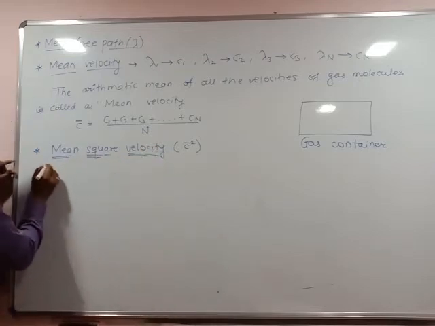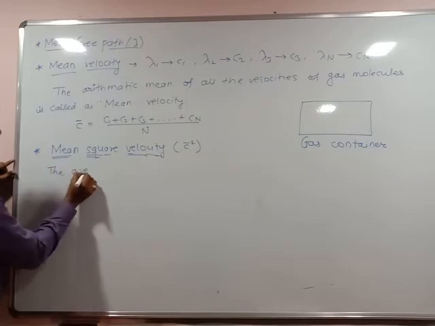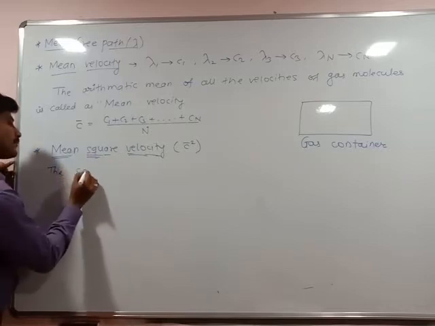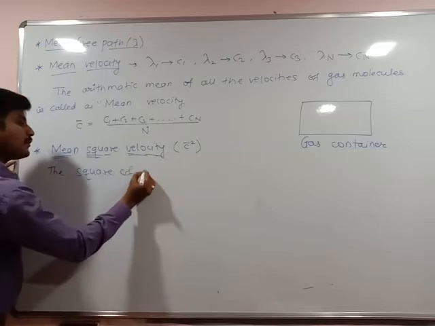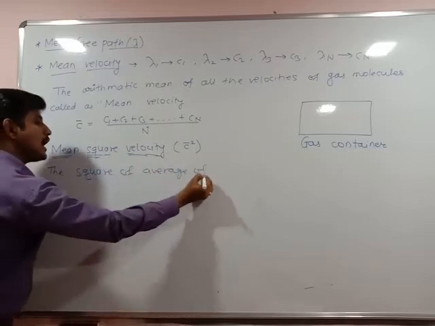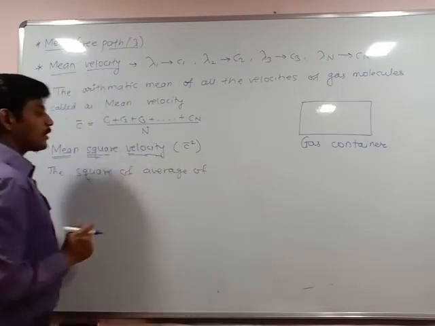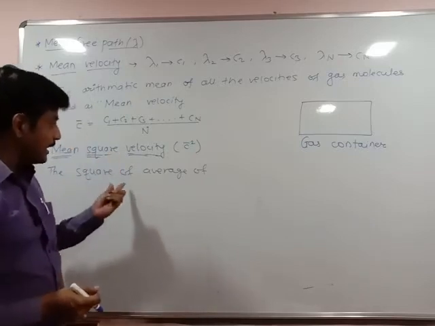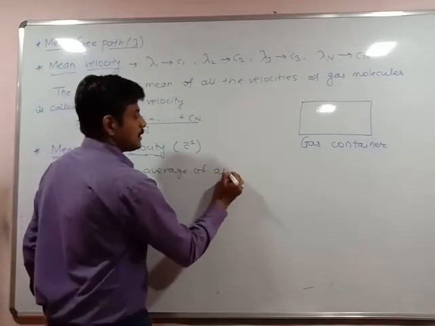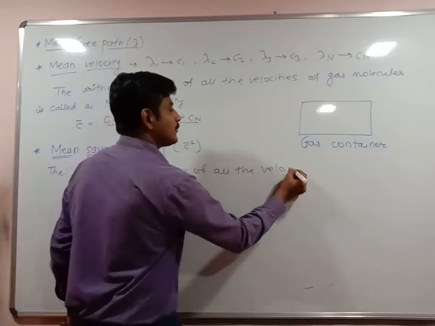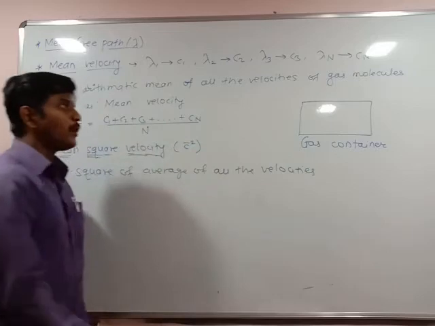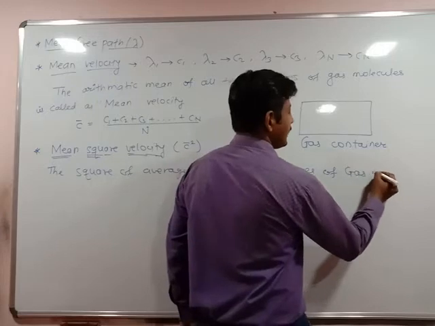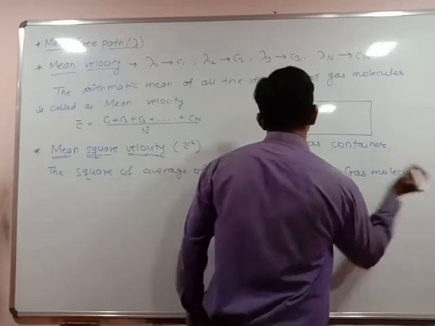Mean square velocity can be defined as the square of the average of all the velocities, all the velocities meaning for n molecules, of gas molecules.